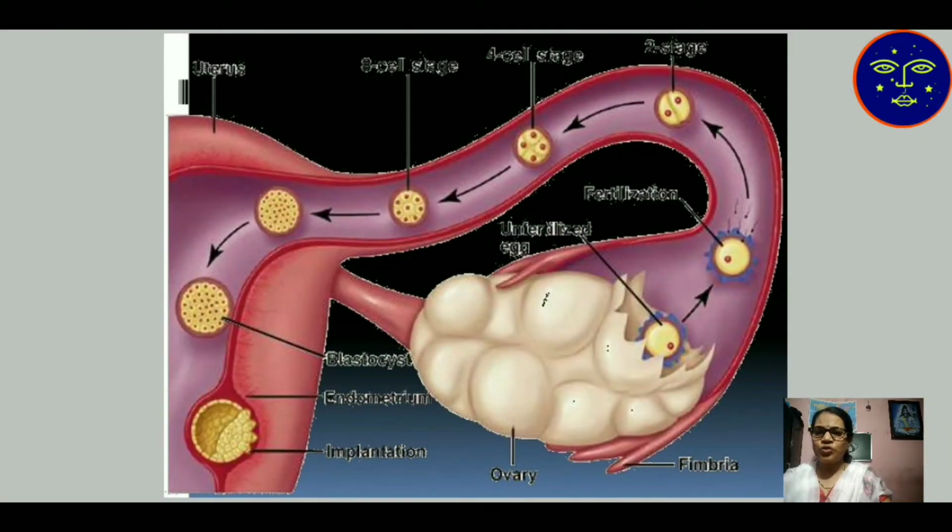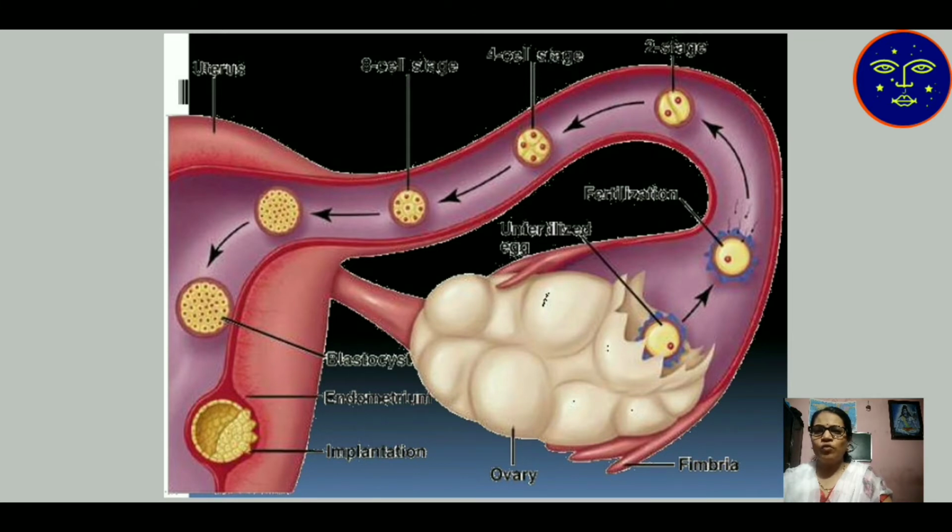Here is the structure of the fimbriae. The ovary is attached towards the fimbriae of the fallopian tube. Here the ovary contains ova and the ovum enters the fallopian tube. After the ovum enters, fertilization takes place. After fertilization, the mitosis process continuously occurs inside the fallopian tube. After that, the zygote is produced.